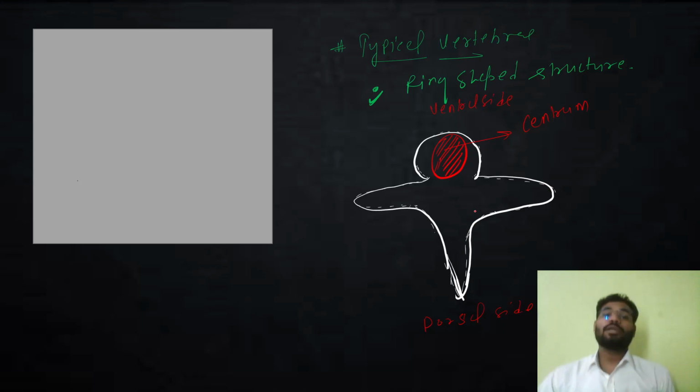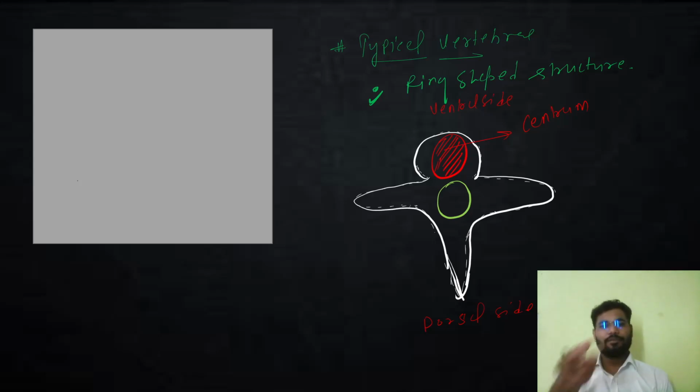The complete bony part of a vertebra is called the neural arch. So we have an opening here. It's a big opening. It is basically called the neural canal or central canal. It is present in all the vertebrae, and through this canal the spinal cord runs.